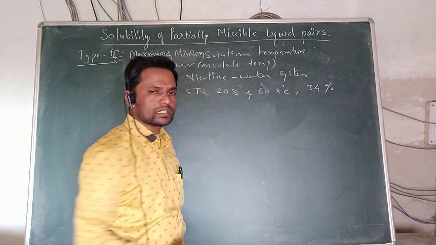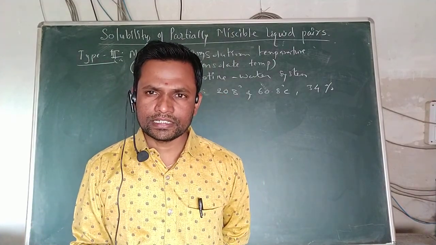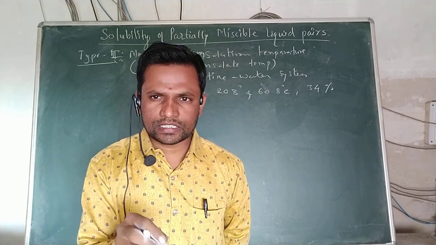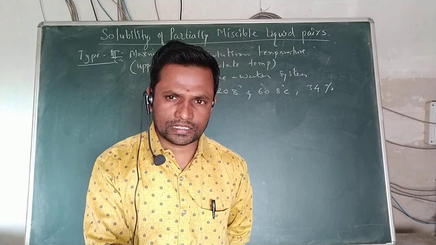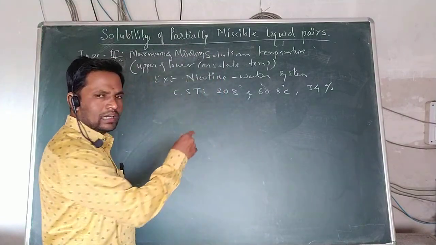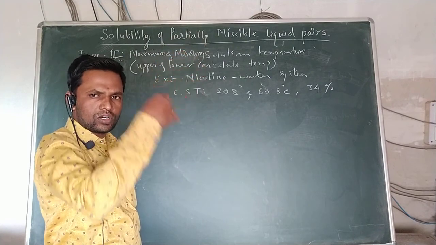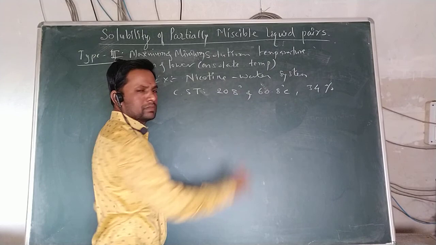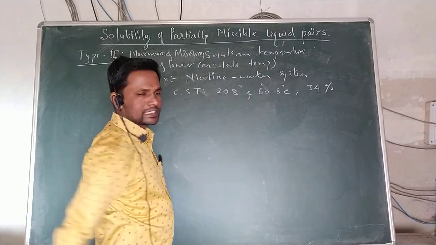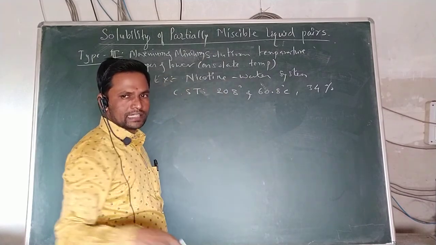Here, nicotine and water is a partially miscible liquid pair, that is, an immiscible liquid pair, but this can be miscible at or above a certain temperature or below a certain temperature. Above 208 degrees Celsius they can be miscible, and below 60.8 degrees Celsius again they can be miscible, but between those temperatures it is immiscible.